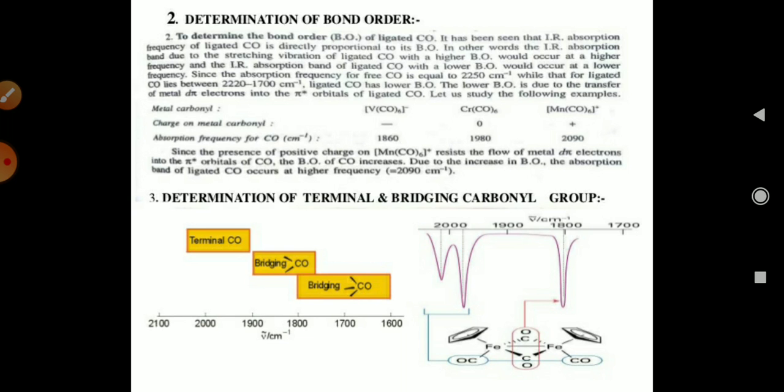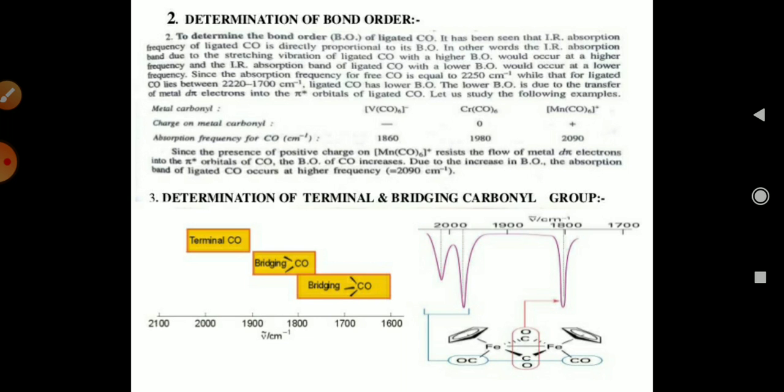The absorption frequency for free CO is 2250 cm⁻¹, while that for ligand CO lies between 2220 and 1700 cm⁻¹. The ligand CO has a lower bond order, and this is due to the transfer of metal d pi electrons into the pi antibonding orbital of the CO ligand.